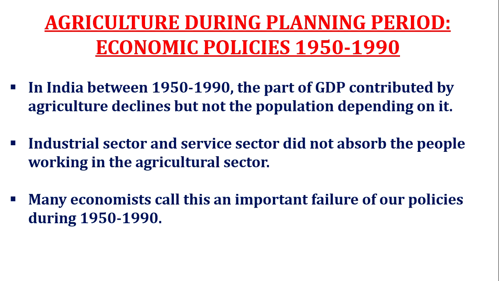So now we can conclude that in India between 1950 to 1990, the part of GDP contributed by agriculture declined, but not the population depending on it. The industrial sector and service sector did not absorb the people working in the agriculture sector. Many economists call this an important failure of our policy during 1950 to 1990. A large part of our population was dependent on agriculture, but its contribution was declining year by year.